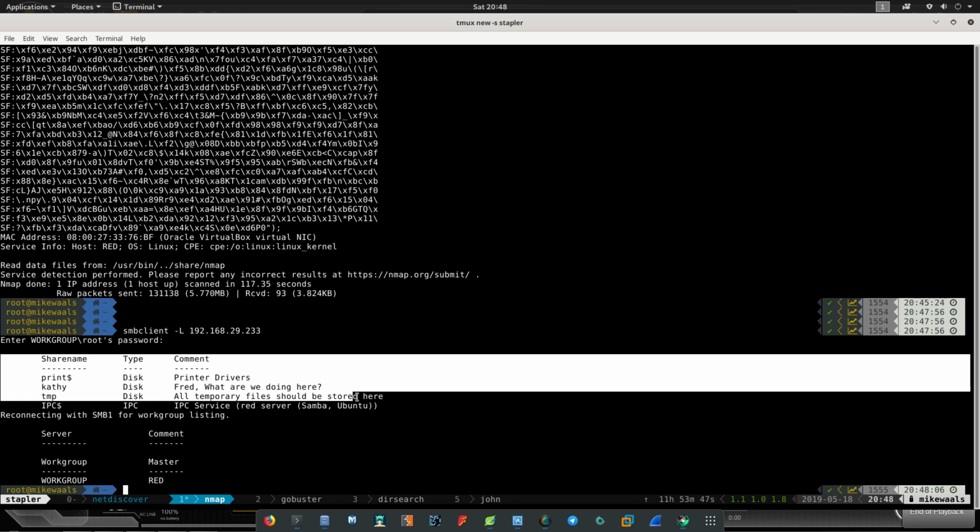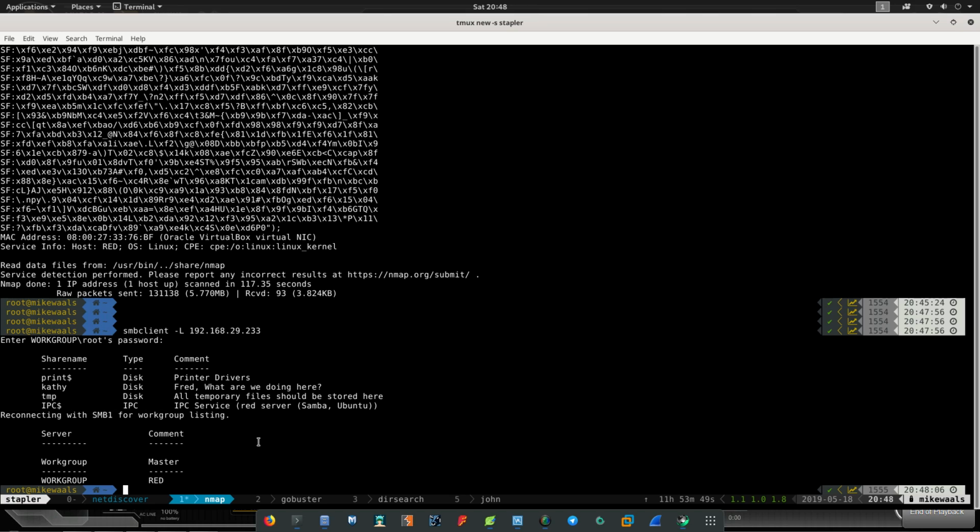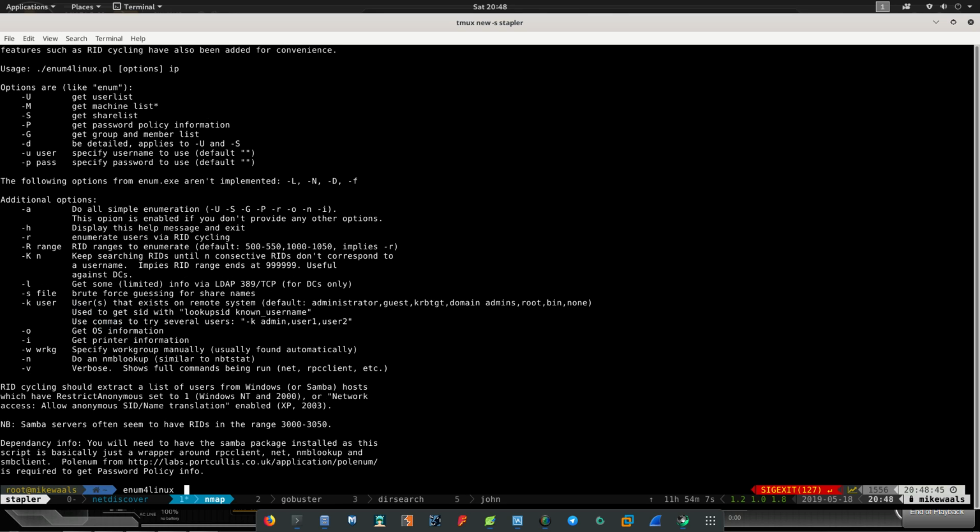Now how do we actually get these shares? Even before that, I think we should use enum4linux. This is one of the good scripts available for enumerating workgroups, domains, shares, SIDs, users, and all those things. Let's see how we use it.